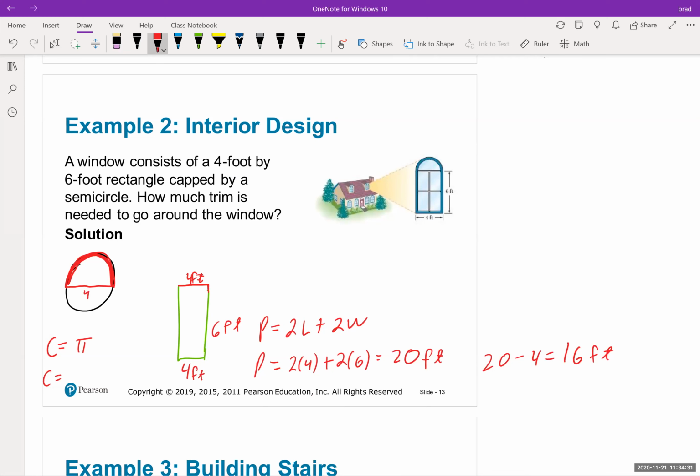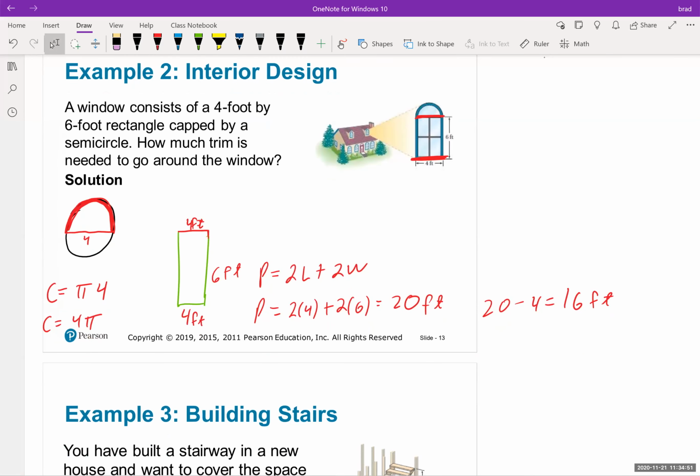We know that this is 4, right? Because this is the distance across, and that has to match this distance over here. So we know that's 4. So I'm going to do pi times d, which is 4, so we just get 4 pi. Okay, let me double check. They don't say how they want the answer. Let's use 3.14 for pi.